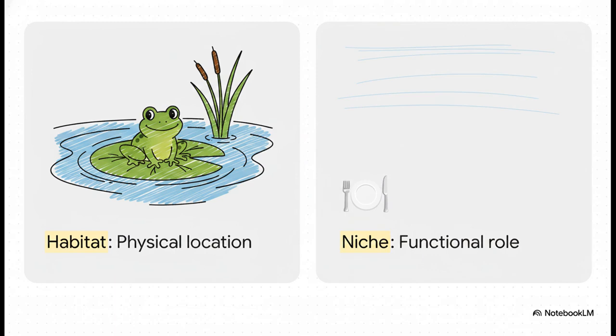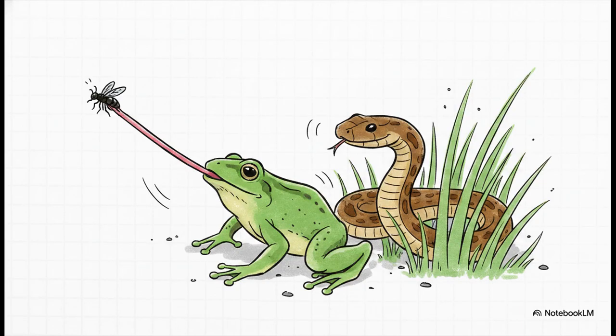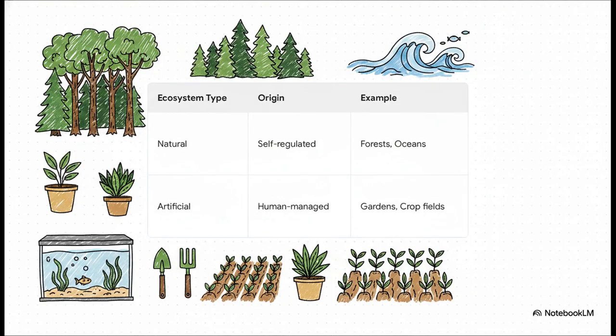This perfectly explains habitat versus niche. A frog's habitat is just the physical pond it lives in. But its niche? That's its actual job, like eating pesky bugs and being lunch for snakes. Ecosystems are either wild and natural, like forests, or totally artificial and human-managed, like your home aquarium.